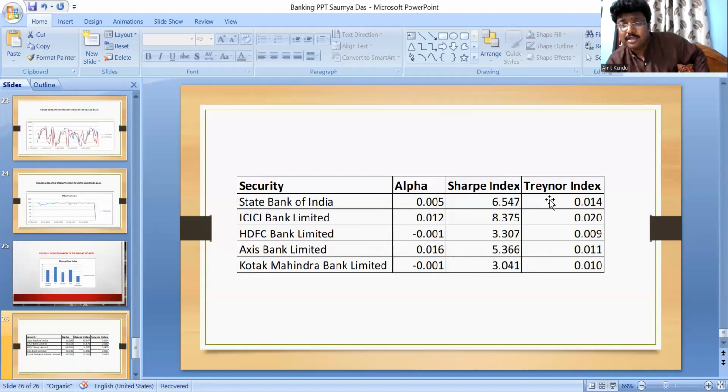The next is 0.14, that is the State Bank of India. So this is the understanding on the basis of the Sharpe index, the Treynor index, and Jensen's alpha: ICICI Bank should be preferred by investors.